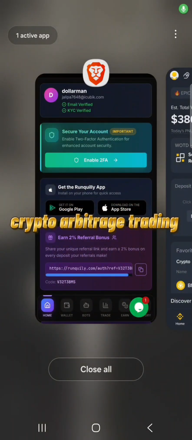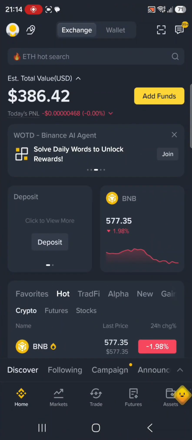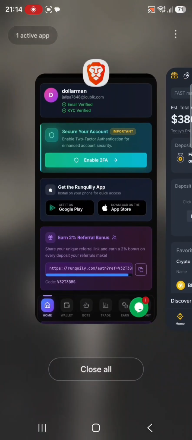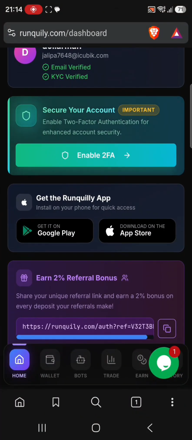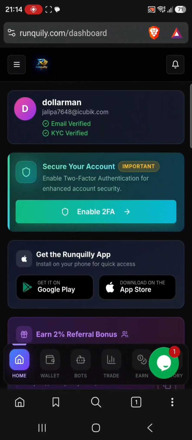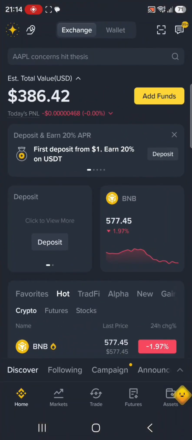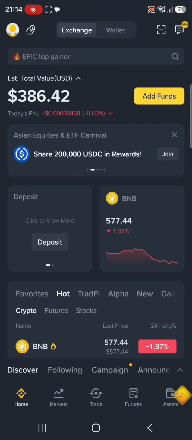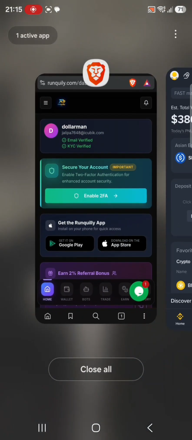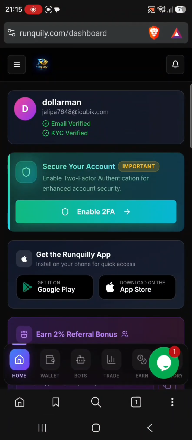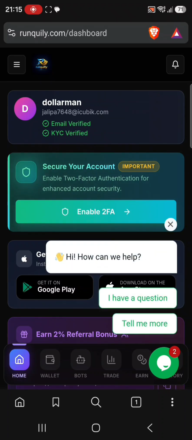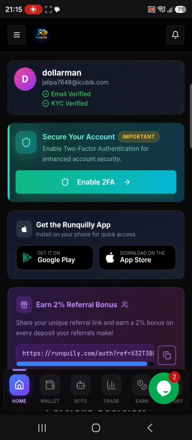Trade crypto arbitrage trading, my people. By now, crypto arbitrage trading is buying assets at a low price in a centralized platform and selling them at a higher price in a decentralized platform. Our centralized platform today is Binance, and as you can see, you also need a capital. Today we have 386 in our Binance small capital, and also we have our decentralized platform that is Ranquilly, where we'll be selling our assets at a higher price.